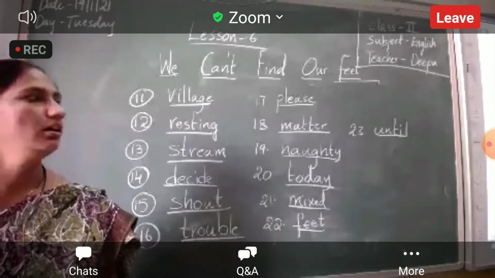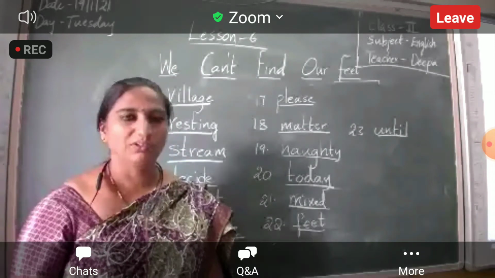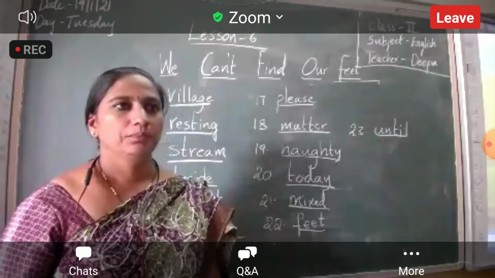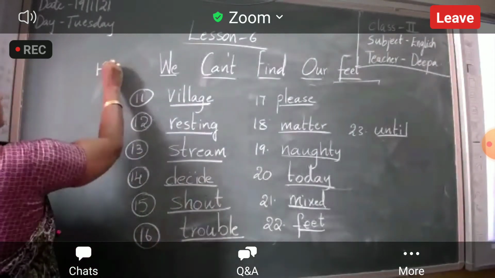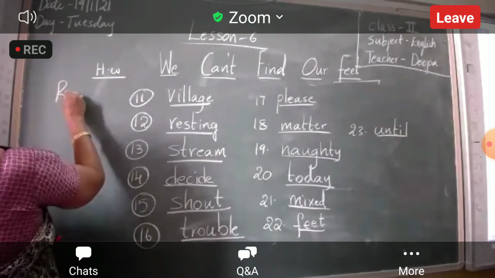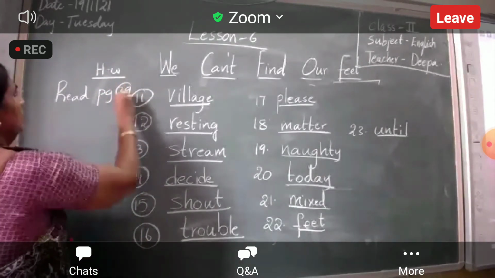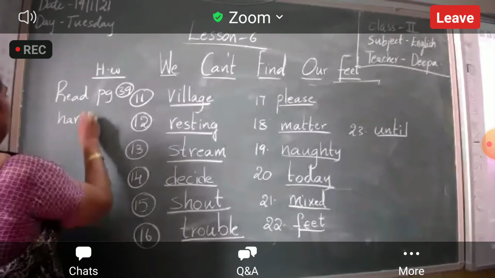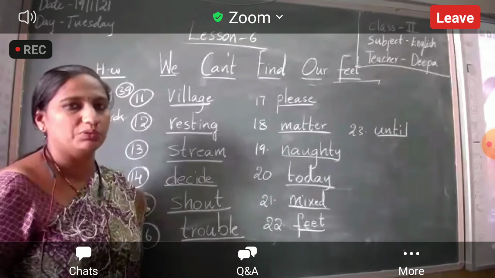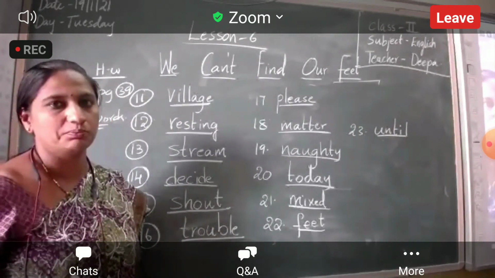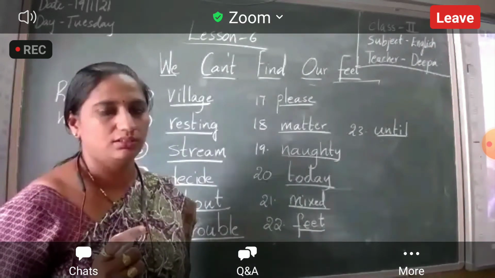Okay, children. I hope that you have seen this lesson. It was very interesting, no, children? See, today's homework was just read page 39 hard words, which I have given you underline, no? Please read those hard words still. And you read the lesson also. Page 39, you read, go through the lesson once. You read and you follow it, isn't it?